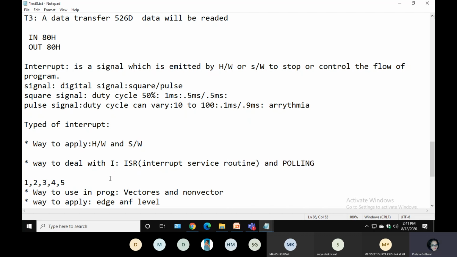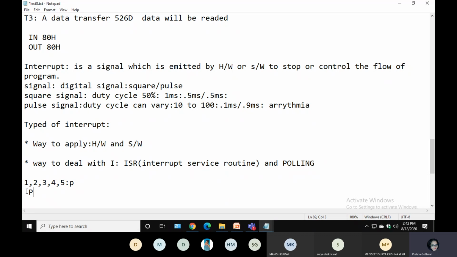So first I'm explaining what is polling, what is ISR. Assume your processor is dealing in a polling fashion. Polling means if you have 5 interrupts, and the 5 interrupts are approaching the processor, this is the processor. If these 5 interrupts approach the processor, in what way? First interrupt will be here. Assume your processor is this one.